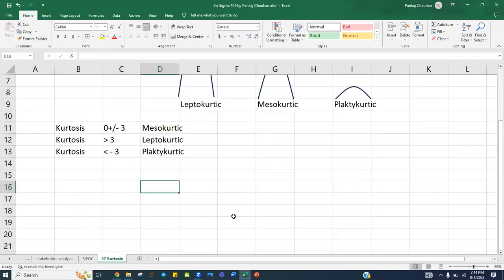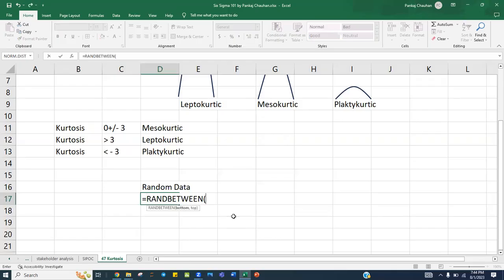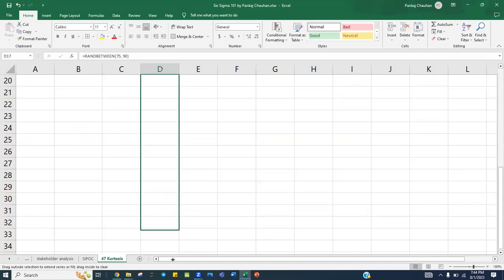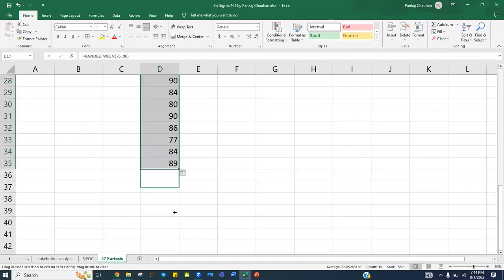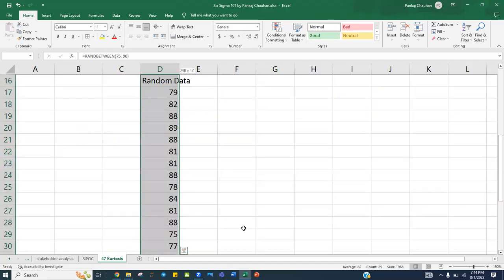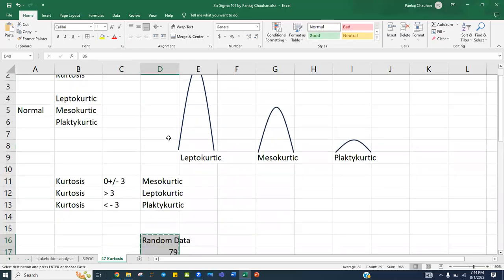So let's take an example and generate some random numbers. Maybe this data is your production, and we want to see whether my production is too high, too low, or normal. Suppose you are producing around 75 pieces per hour to maybe 90 pieces per hour. I'm just generating some random numbers for the last 3 shifts, which means I have 24 data points. So this is the hourly production of the last 24 hours, and here I am pasting the values.